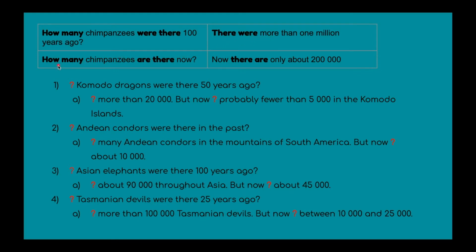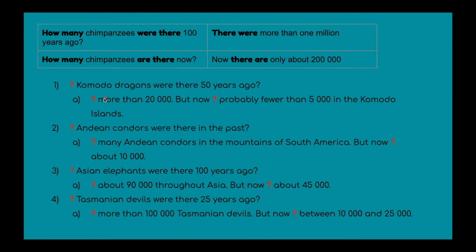And for the present, how many chimpanzees are there now? So how many? We answer with a number, about 200,000. The question "are there" becomes "there are" in the answer. So how many chimpanzees are there now? Now there are only about 200,000.